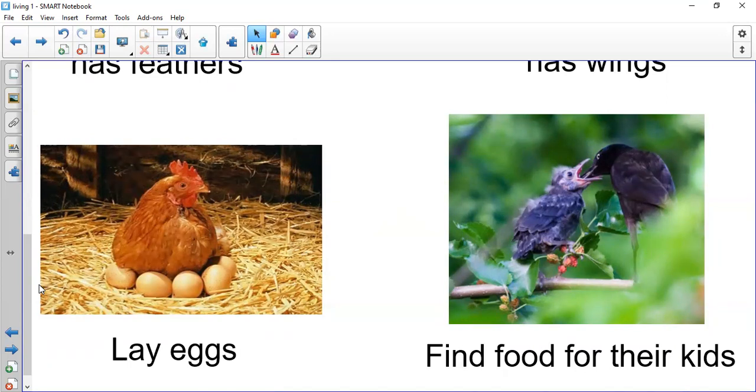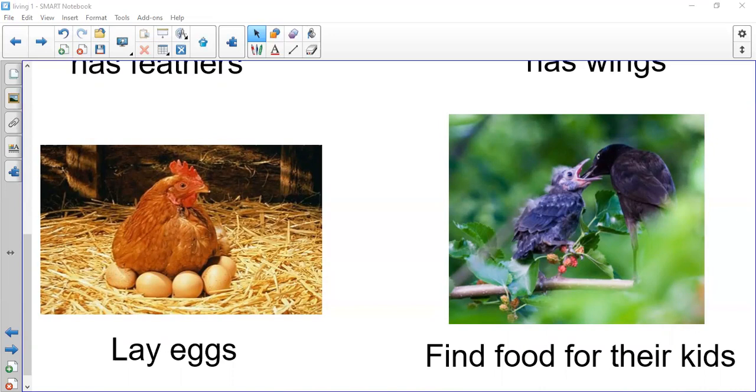The mother bird finds food for their babies. And we said that there are many kinds of birds, like the hen is a bird, the duck is a bird, the canary is a bird. What else is a bird? The goose is a bird, the parrot is a bird. We have many examples of birds around us. Here we have the examples of birds.